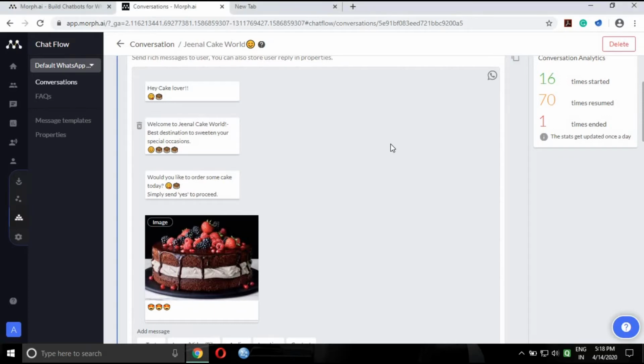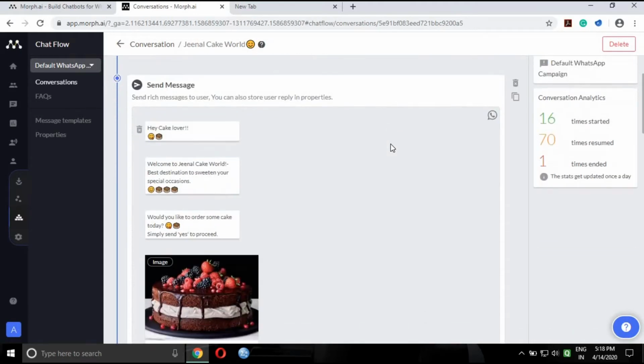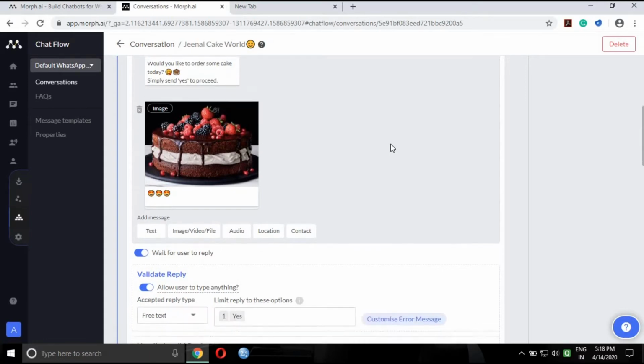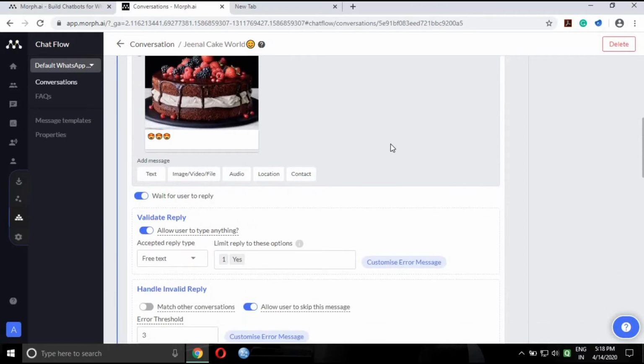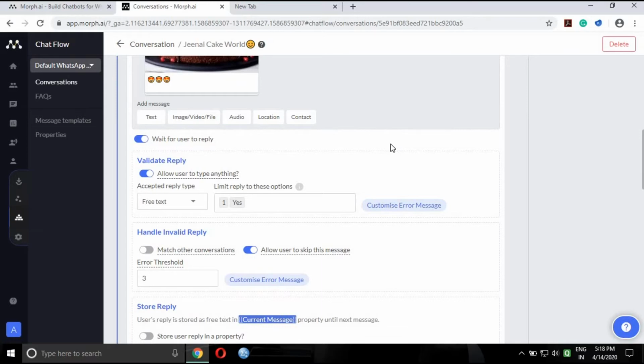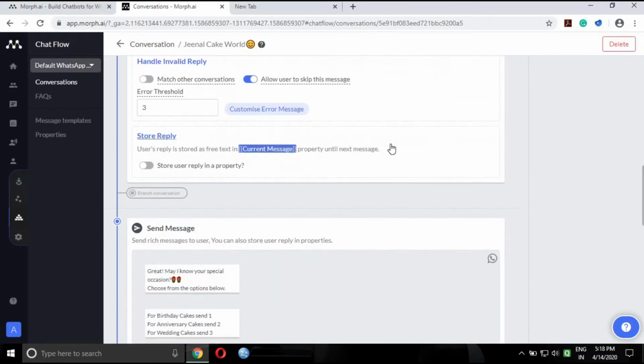What we have to do is first branch the conversation into a number of messages. For example, here I have written, would you like to order some cake today? Simply send yes to proceed. So I have to give a particular reply against which this message will be sent. Here you can see I have enabled the option of wait for user to reply, and there I have set the accepted reply type as free text and limited the reply to this option. If the user replies with yes, he or she will get another message, which is this.